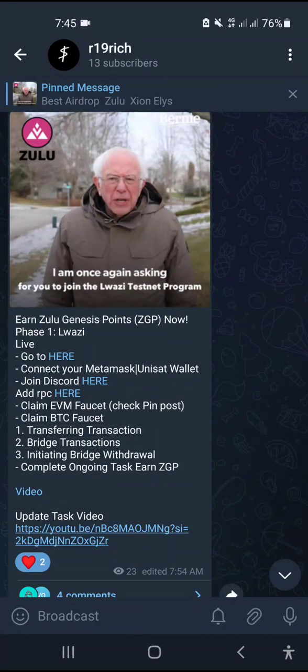There is a lot of time to join in this airdrop, but I will suggest you join as fast as you can, because here it is just earning points. Every day you need to do certain tasks on the Zulu website using their blockchain, like doing bridge, doing transactions in their product. In their product means staking, bridging, swapping, all sorts of things.